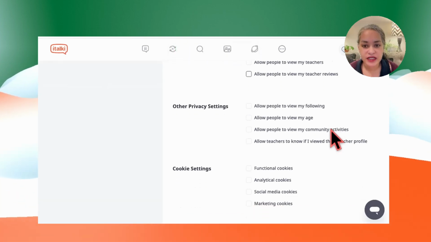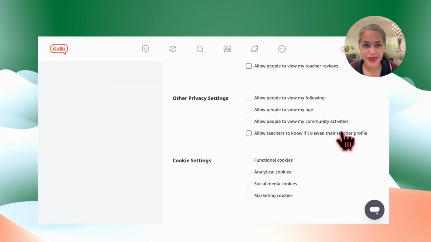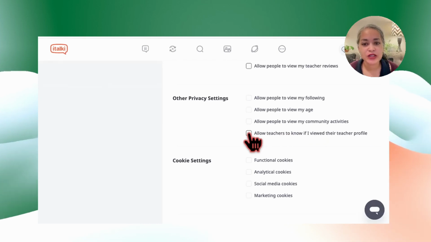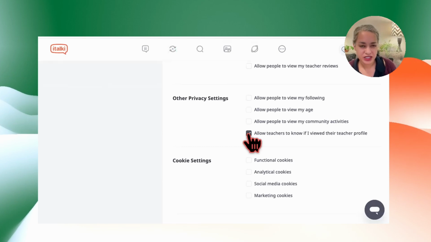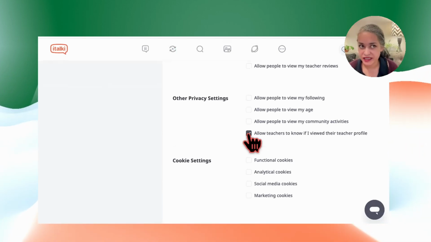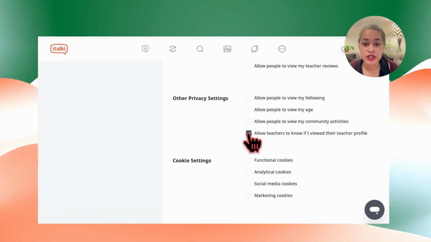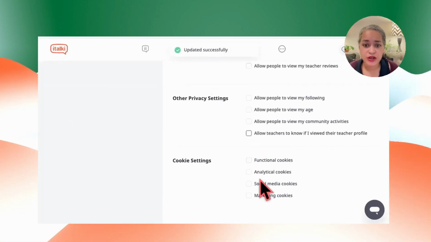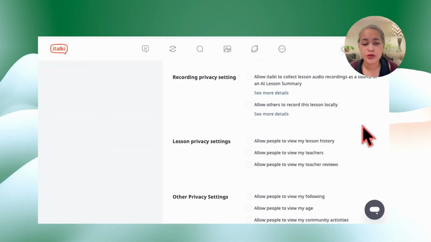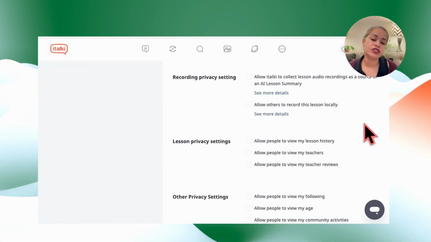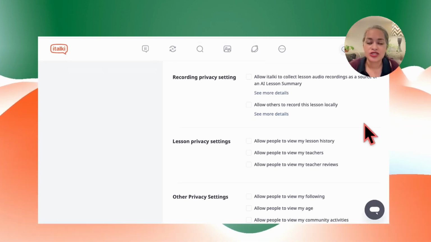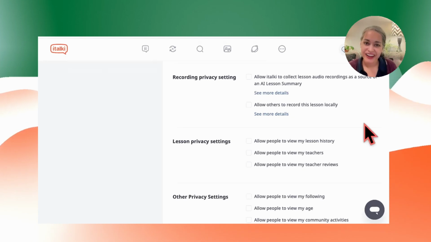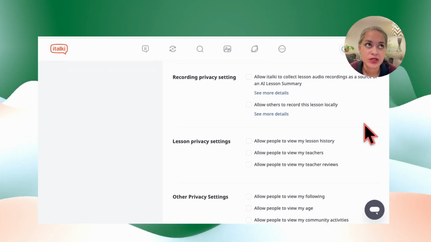And there are other privacy settings. And the biggest one, the one that I think a lot of people want to click, is this: allow teachers to know if I viewed their profile. Okay. This is only for new teachers that you haven't had lessons with yet. So again, you can come in here under your settings and just turn it all off. It's fine. Okay. So after you turn that all off, you're done, you leave, no problem. So if you do that, then your teacher will not know most things, but most teachers do not care. Okay. So please don't stress about this.